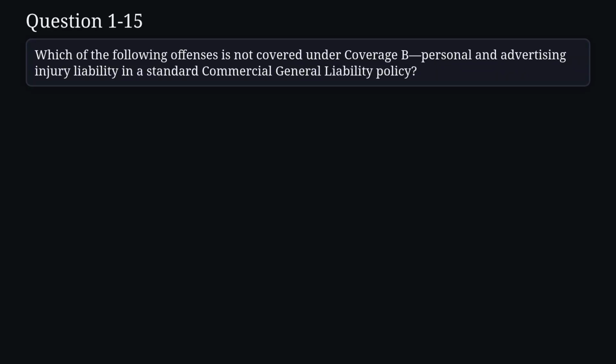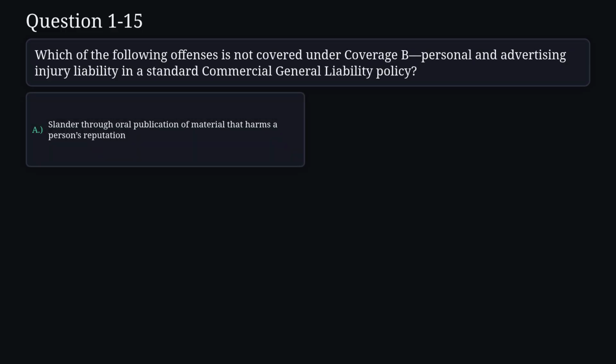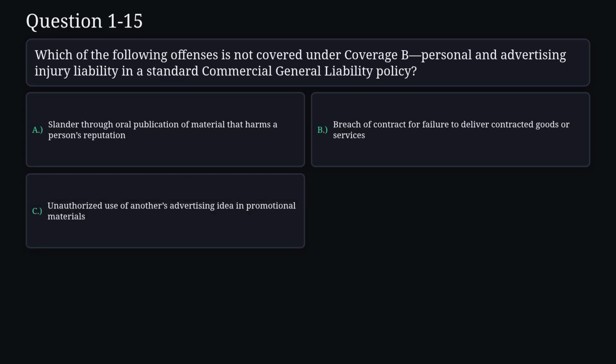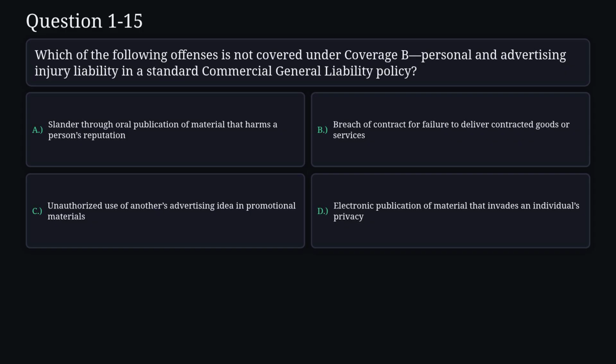Question 15. Which of the following offenses is not covered under Coverage B personal and advertising injury liability in a standard commercial general liability policy? A. Slander through oral publication of material that harms a person's reputation. B. Breach of contract for failure to deliver contracted goods or services. C. Unauthorized use of another's advertising idea in promotional materials. D. Electronic publication of material that invades an individual's privacy.